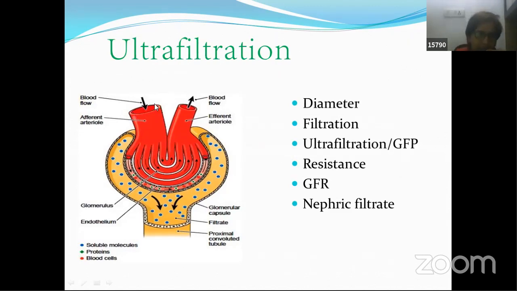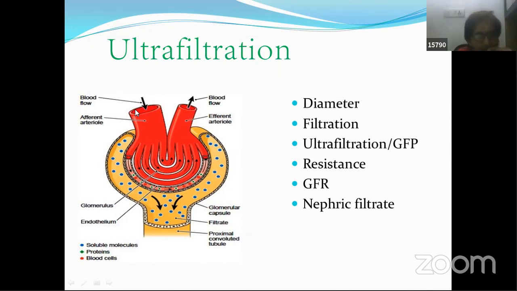Okay, now let's try to understand the first step, the filtration process in urine formation. What happens over here? Yesterday we learned very clearly that the afferent arteriole is getting into the Bowman's capsule over here, and this is getting split into capillaries. Each Bowman's capsule receives around 50 capillaries. So the network of these 50 capillaries is called the glomerulus. These 50 capillaries join together, become the efferent arteriole, and the blood comes out.